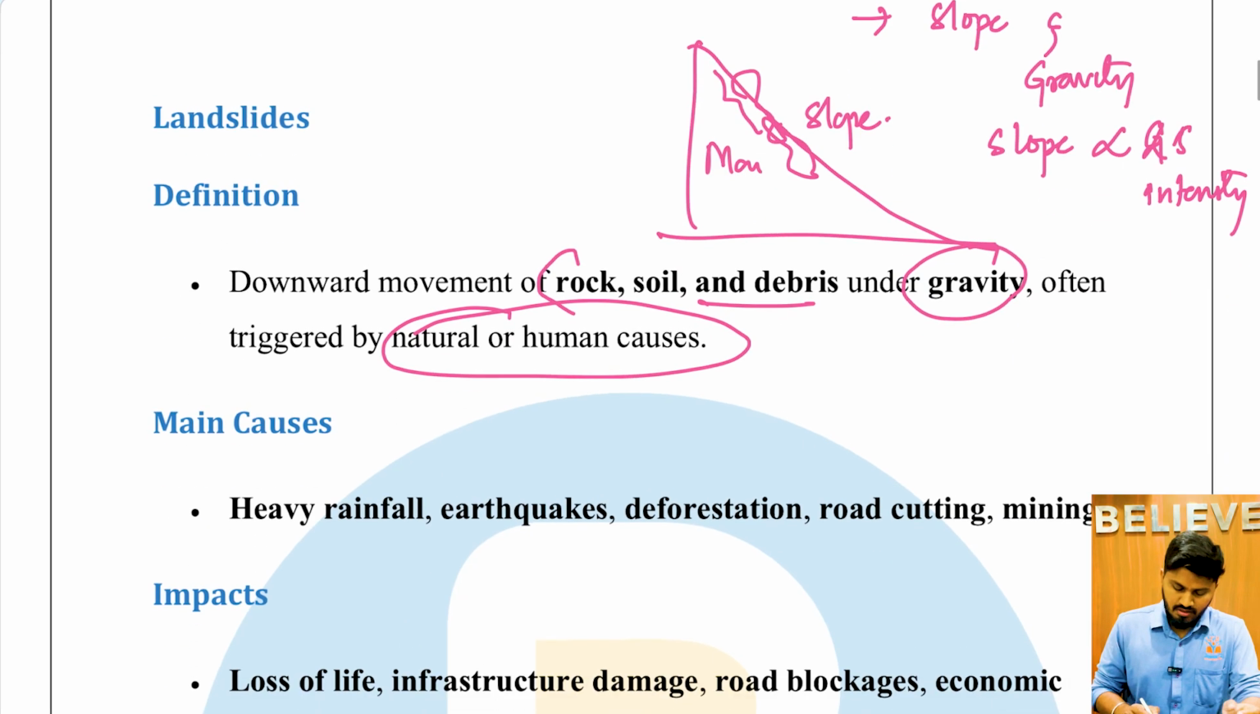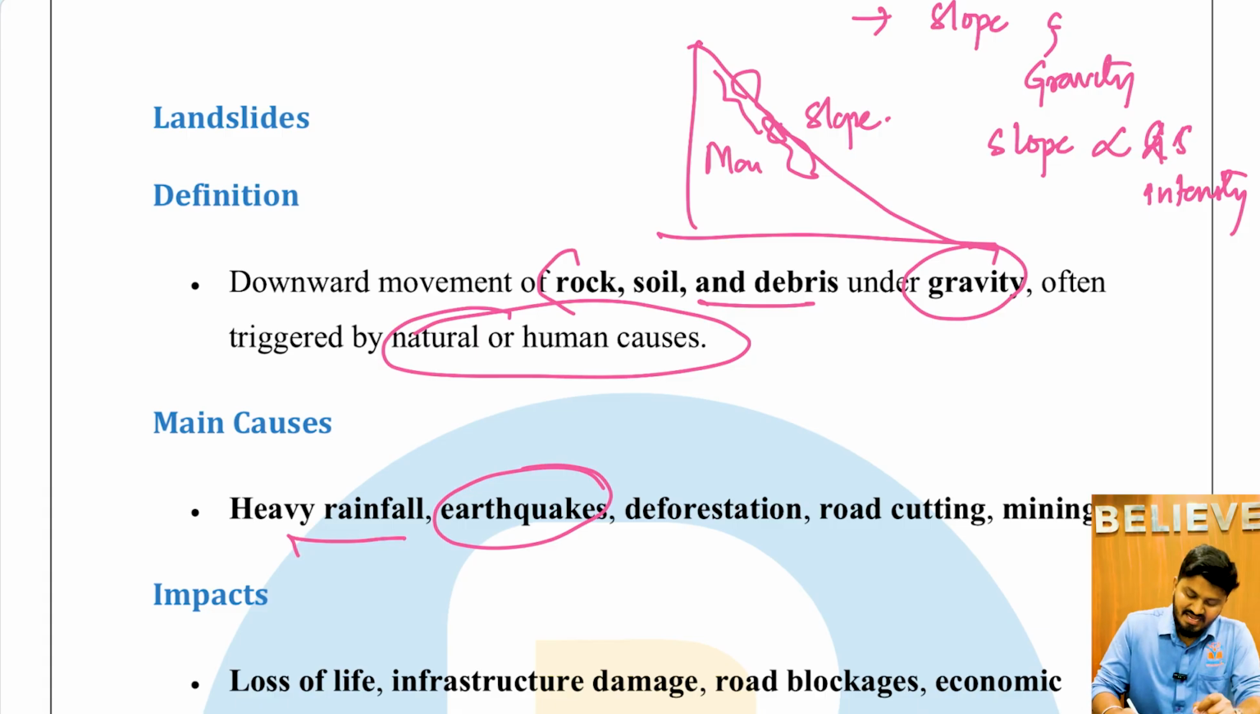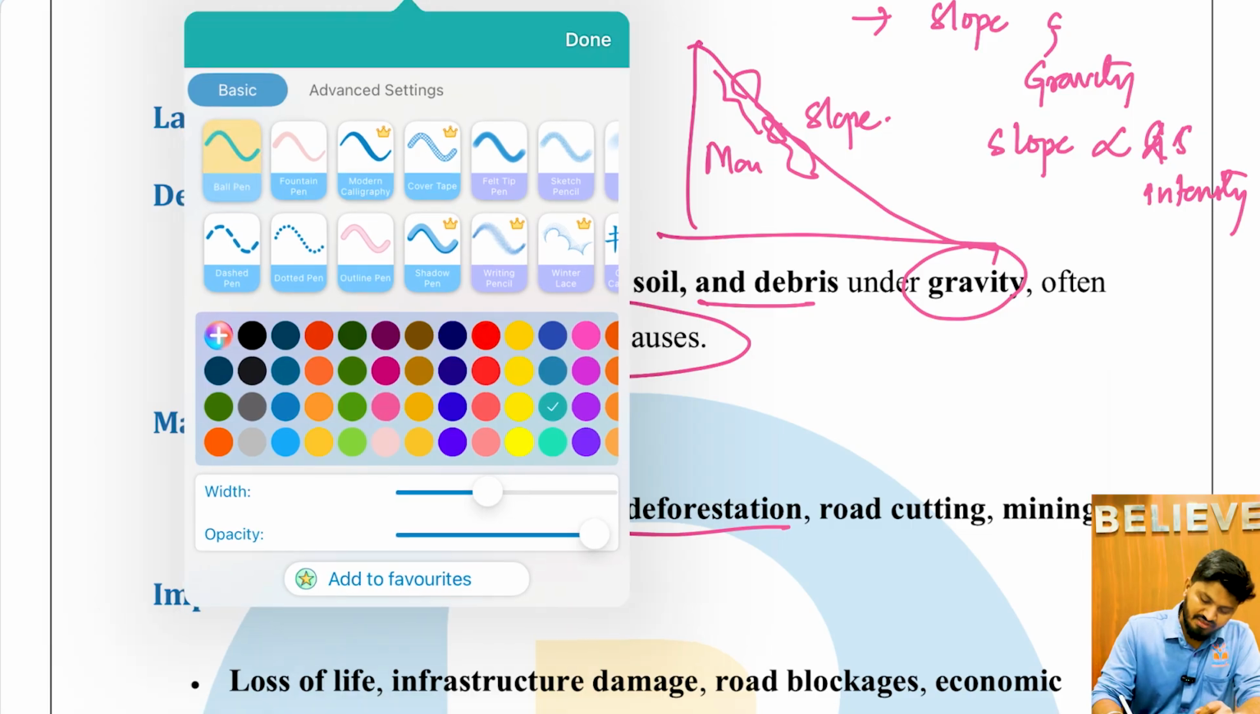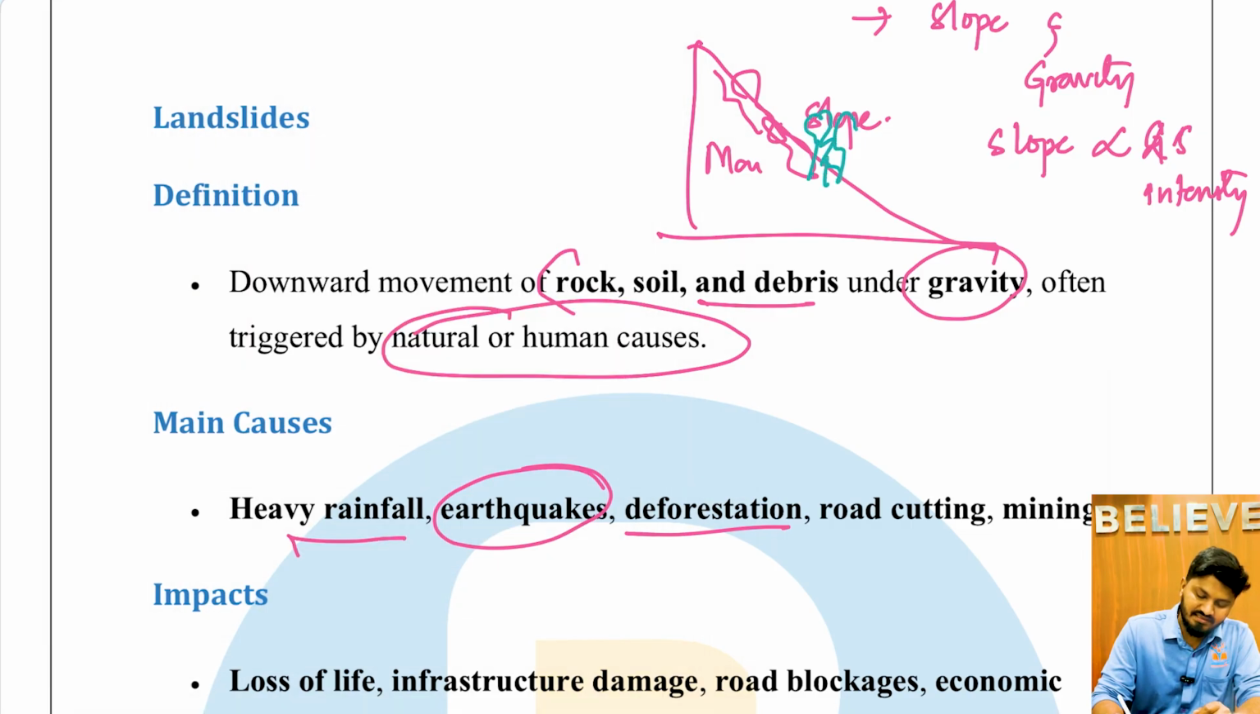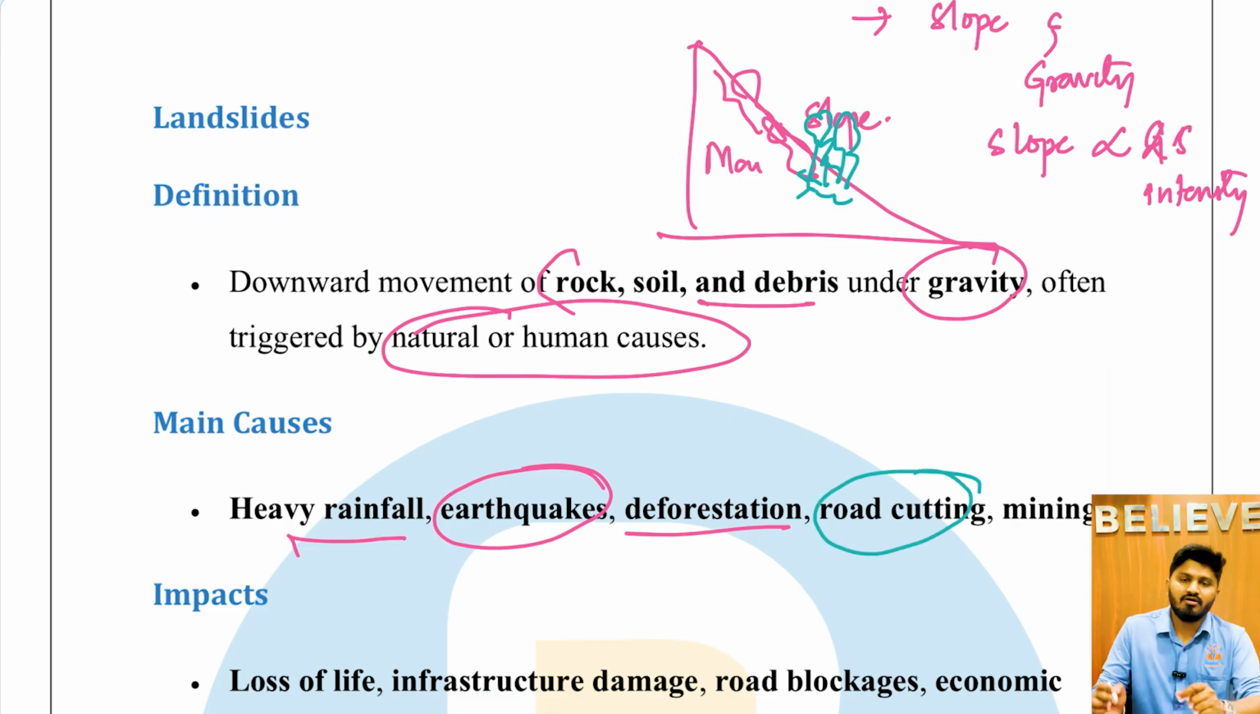The main causes are heavy rainfall, earthquakes, which is often the major reason behind these landslides, and deforestation, because when there are plants or trees here, they will hold the soil together. But when there are no trees, no grass, or no vegetation to hold down this soil, it will result in extreme landslide. Okay, and road cutting, mining, all these are the reasons behind landslides. Few are natural, such as heavy rainfall, earthquakes, and few are man-made, such as deforestation, road cutting, and mining.